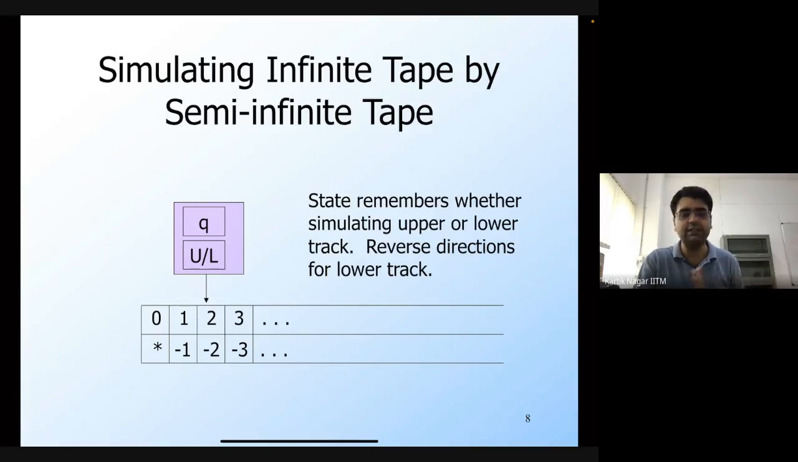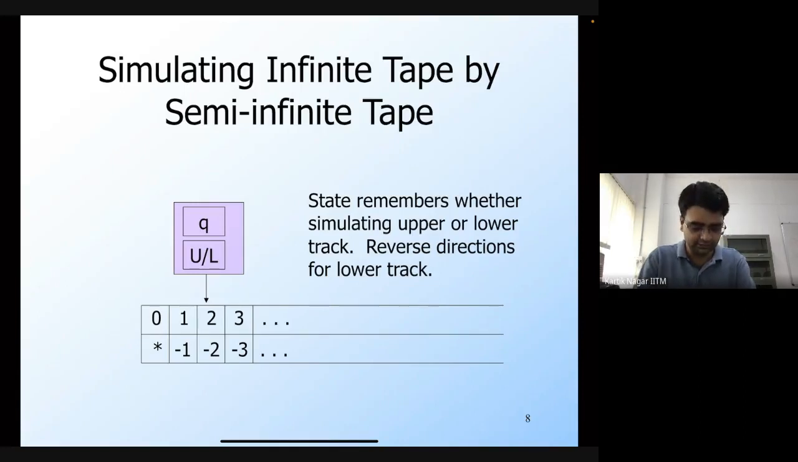So the top track is basically the tape in the increasing direction, so that's towards the right of the leftmost symbol in the input string, while the bottom track contains the positions which are to the left of the leftmost symbol of the input string. We denote these positions by numbers here. The number 0 is the leftmost symbol in the input string, and then you have 1, 2, 3, and so on. Immediately below 0, we have this special marker called star.